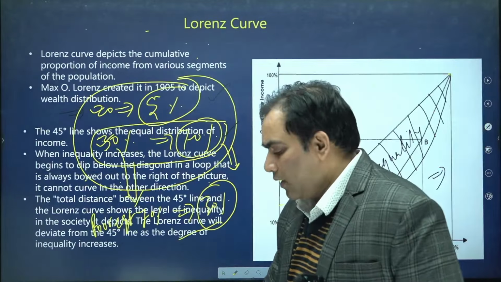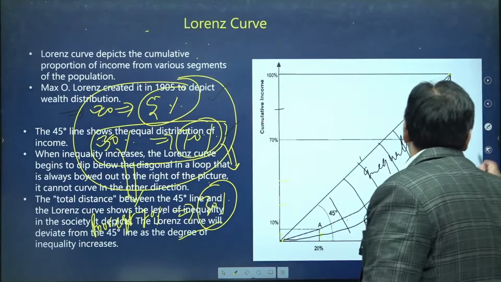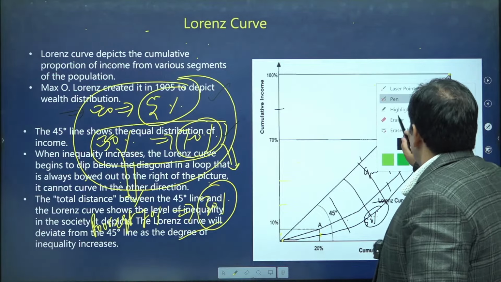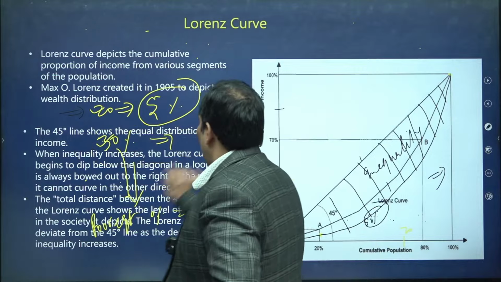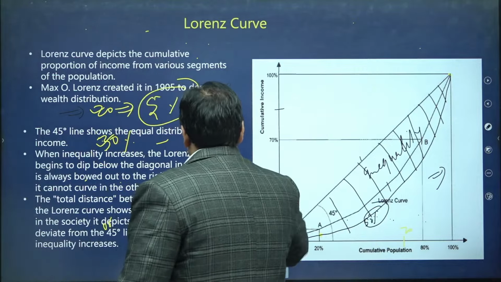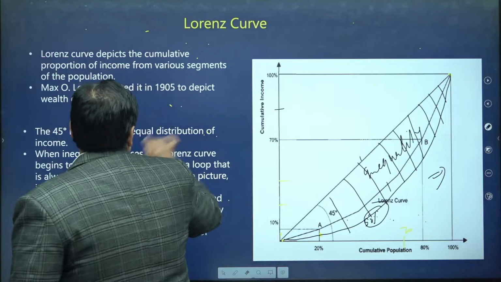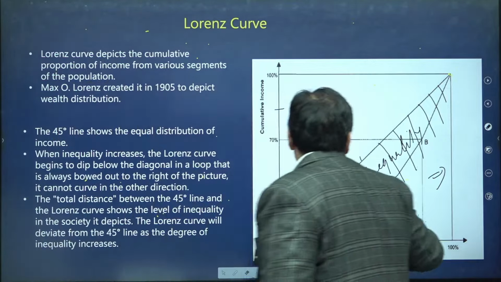When we want to calculate the Gini coefficient, please listen to me carefully. First I am going to rub it, then I am going to explain.